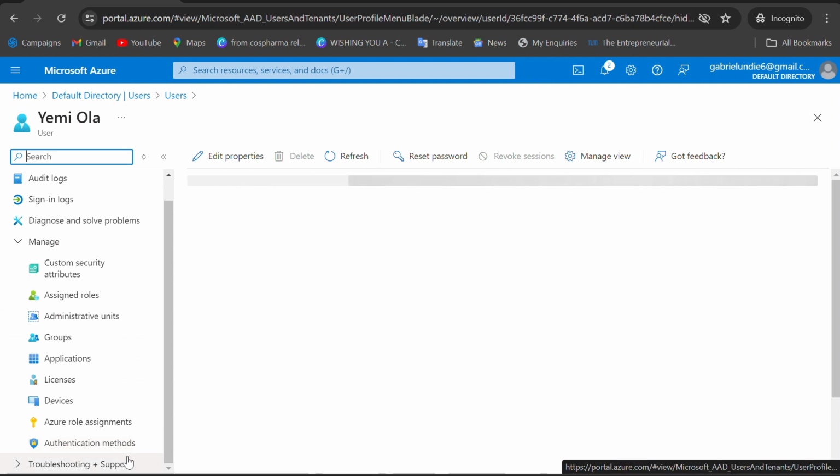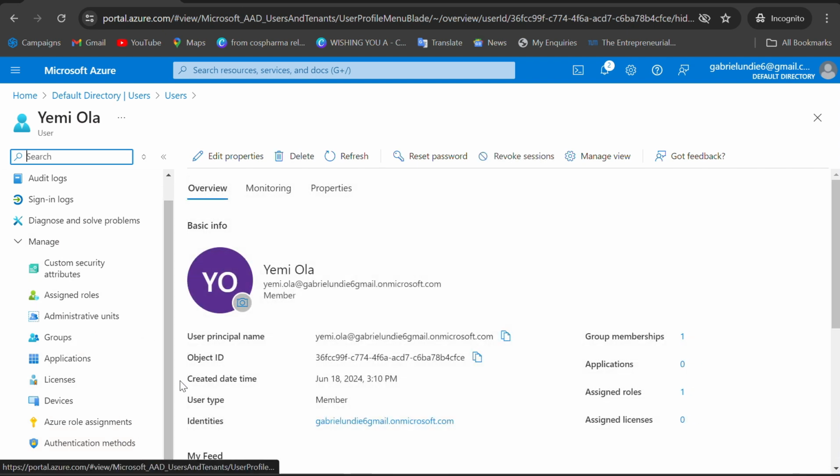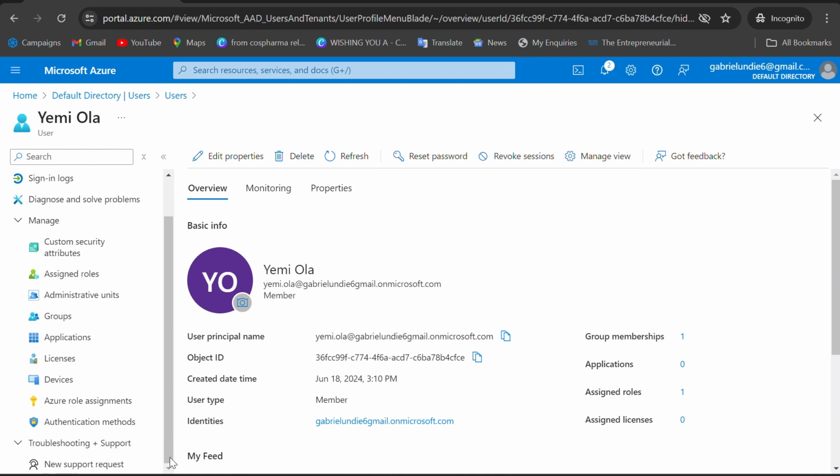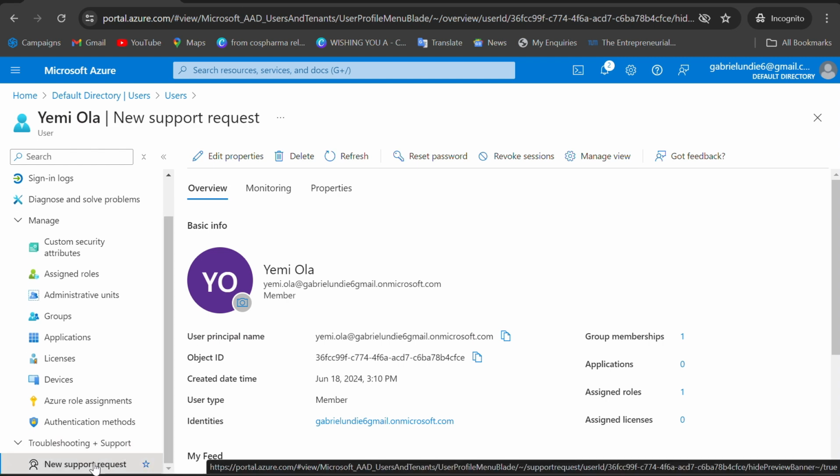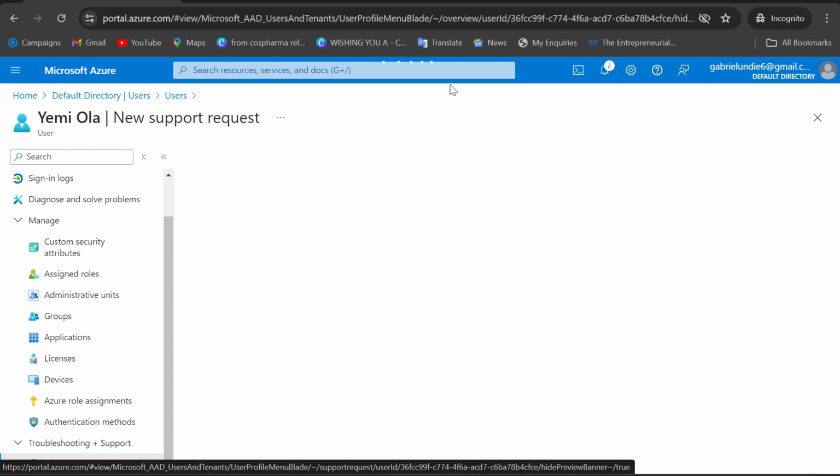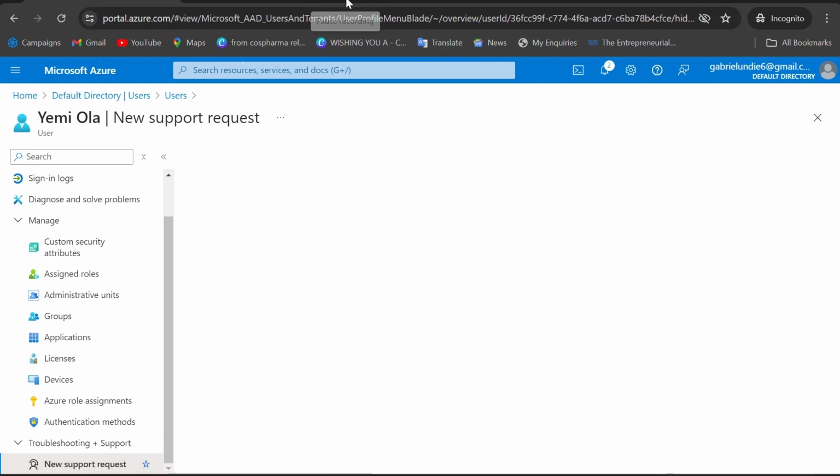will be, what? It will be this Troubleshooting plus support. Troubleshooting plus support. Once you click it, you extend it, then New support request. This is where I told you you can request support from Microsoft to assist you with issues you cannot solve.